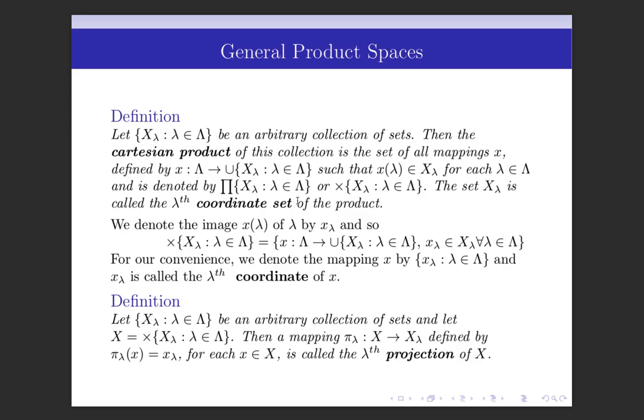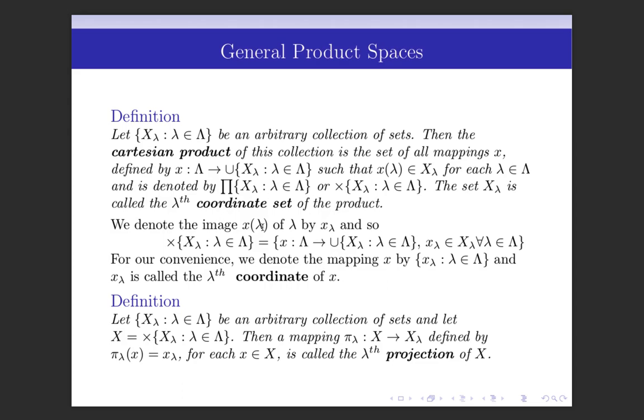So, by Cartesian product of this collection of sets, we mean the set of mappings from the index set to the union of all these sets. And X lambda is called the lambda-th coordinate set of the product.